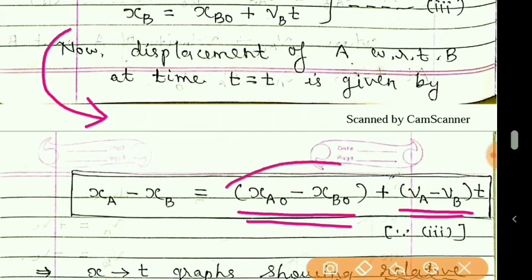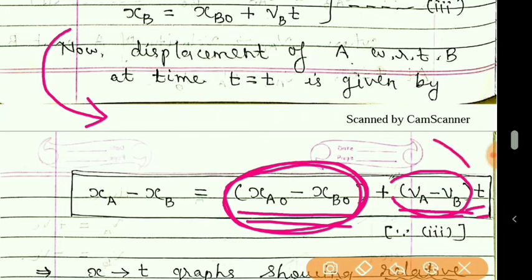Here we have kept the terms related to X together, and here we have kept the terms related to velocity and time. T is taken common. I hope you will understand this. Do this type of mathematics yourself.